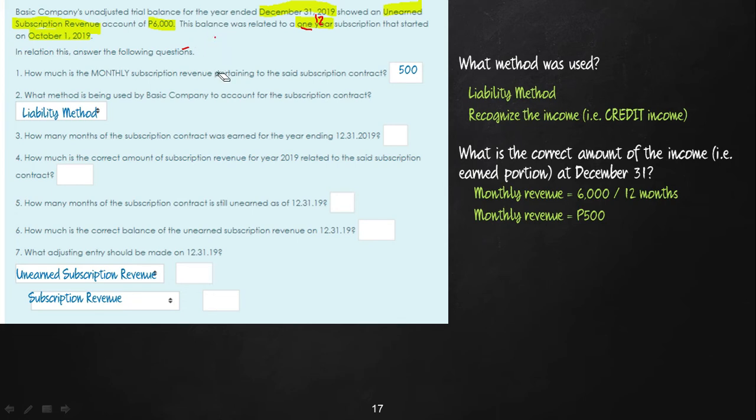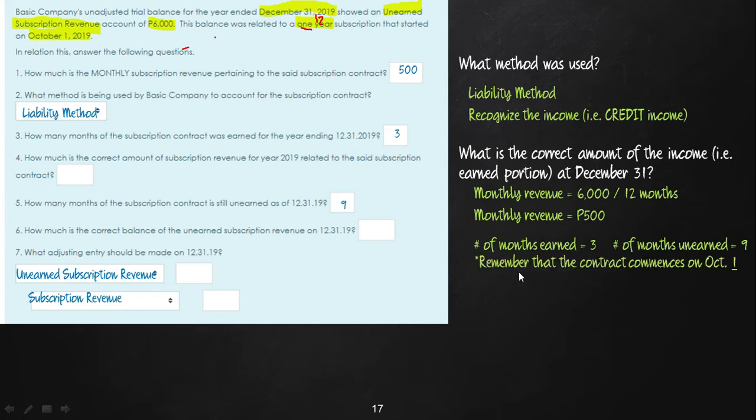Anyway, we'll be able to find that here. So therefore, the number of months earned is 3 and the number of months unearned is 9. Again, to check, 9 months unearned plus 3 months earned is equal to 12 months, which is the 1-year subscription period. Okay, so we can now have the answer for question number 3, number of months earned during the period, 3, and question number 5, number of months unearned, is 9 months.